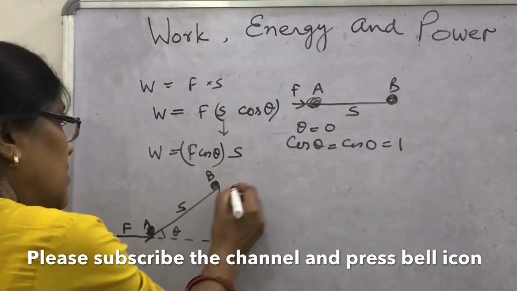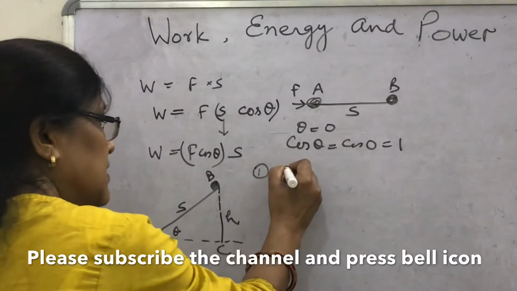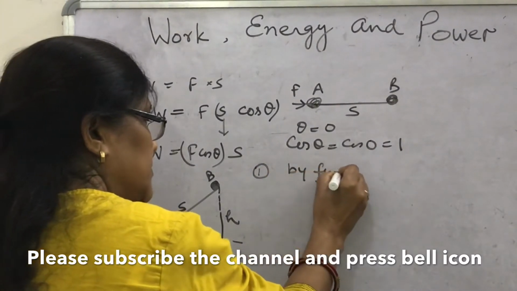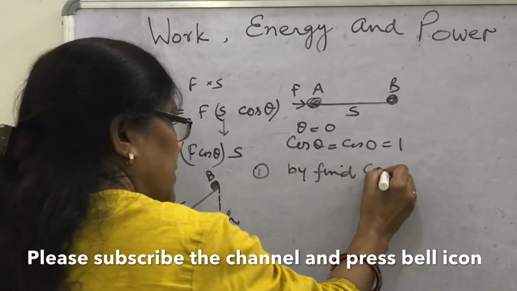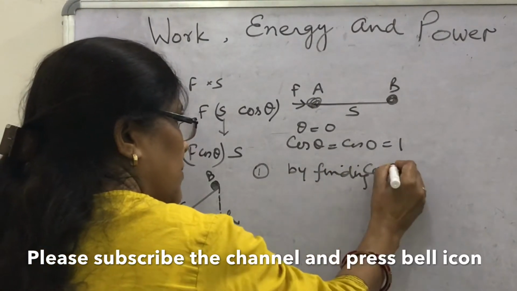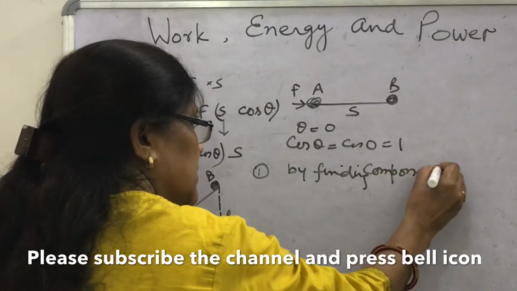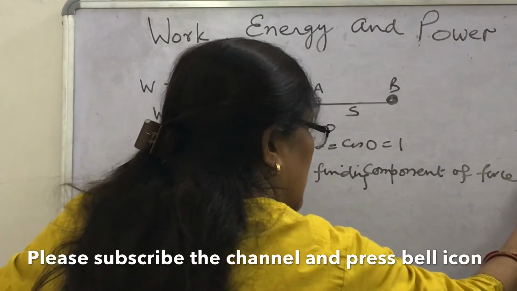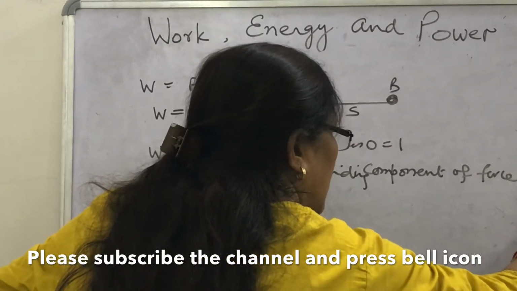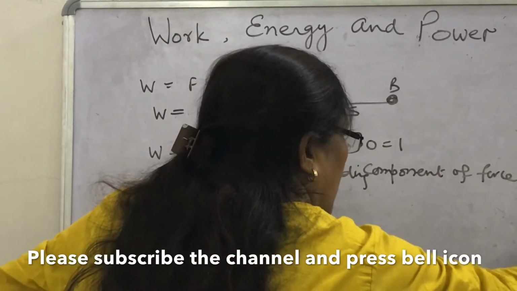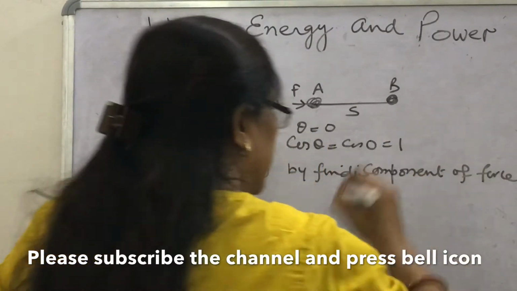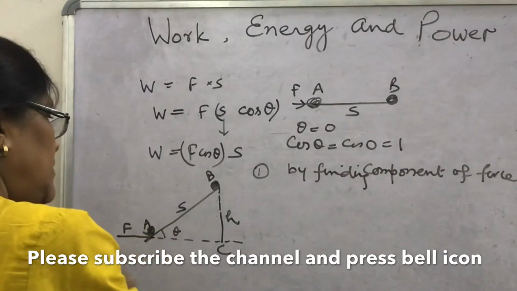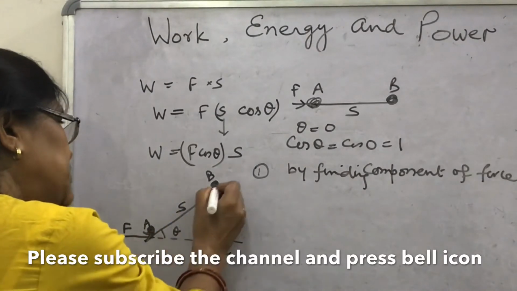Look here. The first method: work done is calculated by finding the component of force in the direction of displacement. If this is the force, what is the direction of displacement? AB.